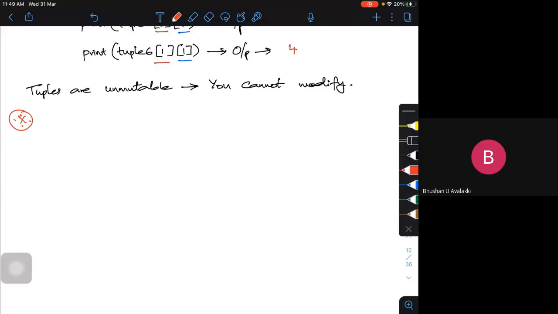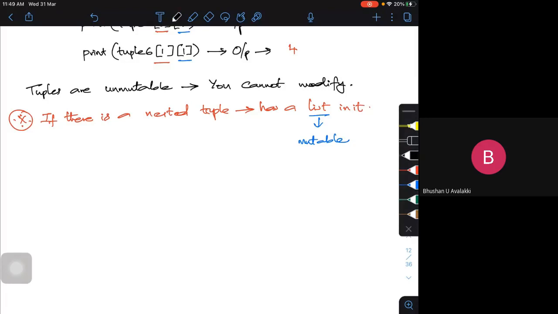If there is a nested tuple which has a list in it, the list is mutable. That means I can change the list or the elements in the list. It can only happen if it is a nested tuple, because the list inside is mutable.